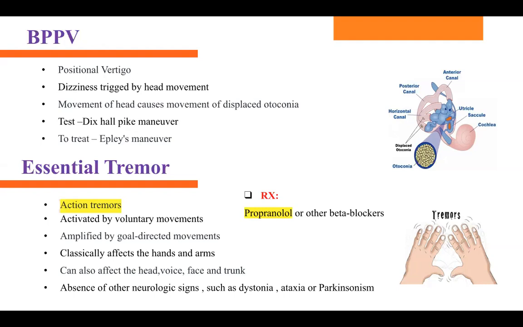They don't have any other neurological signs. Okay, the only thing they have is voluntary muscle movement, which is tremoring. So what is the choice of treatment? Propranolol. Propranolol is the choice of treatment, which is a non-cardioselective beta blocker. We're not going to do metoprolol and carvedilol here. Propranolol is the choice of treatment for essential tremors.